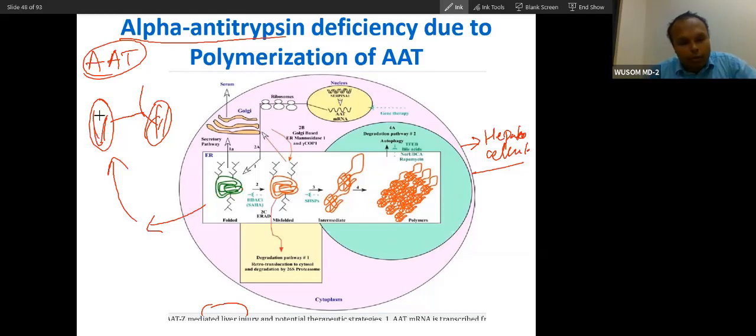the lungs will also have pathology. So we will talk about how this AAT helps the lung. The pathology of deficiency of alpha-1 antitrypsin will affect the liver plus lungs, LL. It will affect liver plus lungs. So let me talk about how this alpha-1 antitrypsin helps.